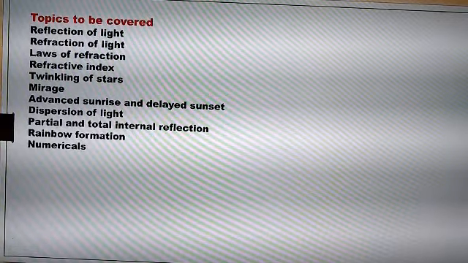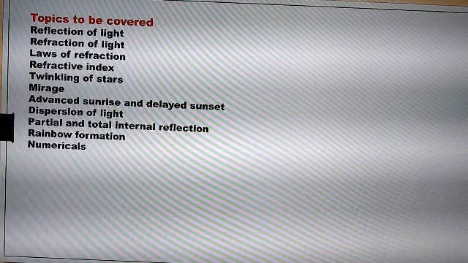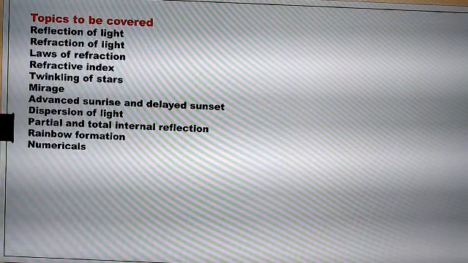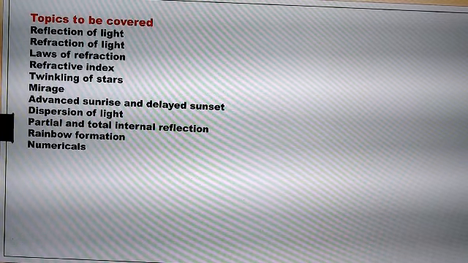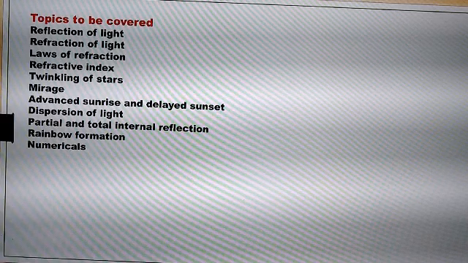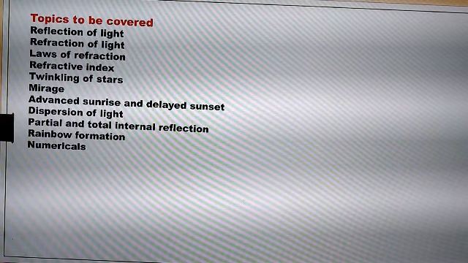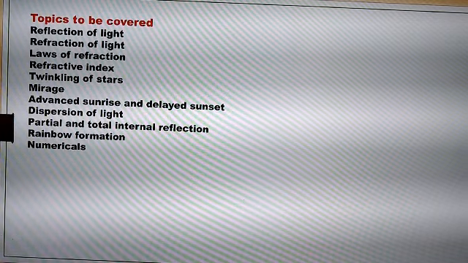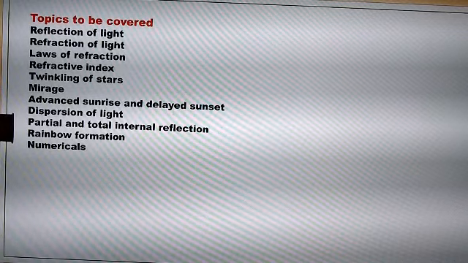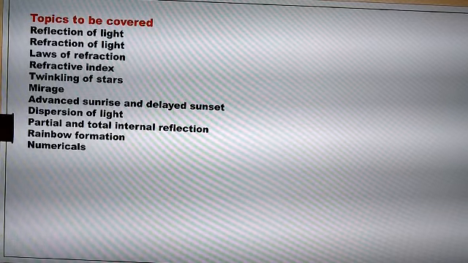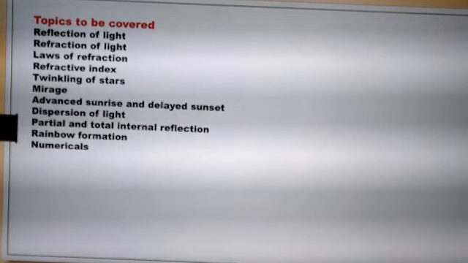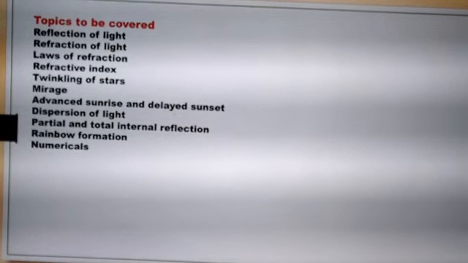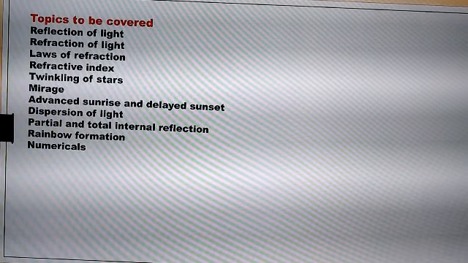The topics to be covered in this chapter are reflection of light, refraction of light, laws of refraction, refractive index, twinkling of stars, mirage, advanced sunrise and delayed sunset, dispersion of light, partial and total internal reflection, rainbow formation, and finally we will be solving numericals based on this topic.